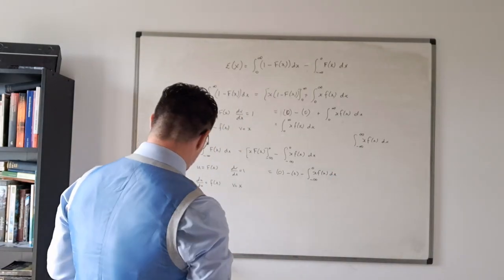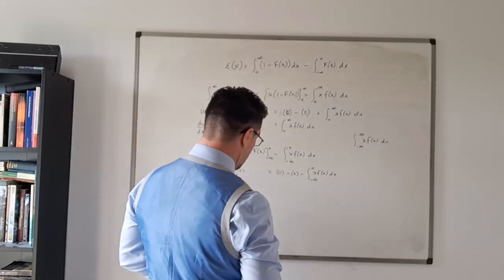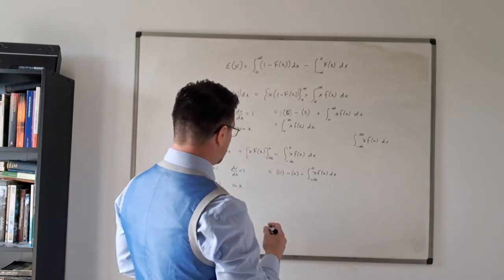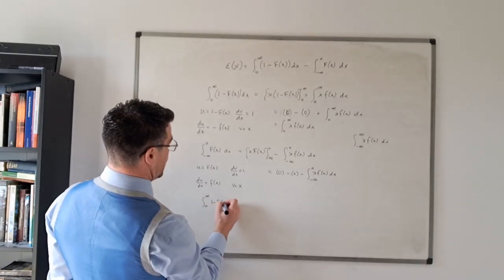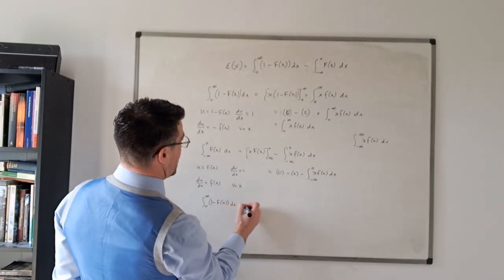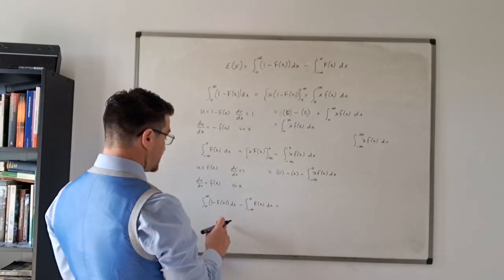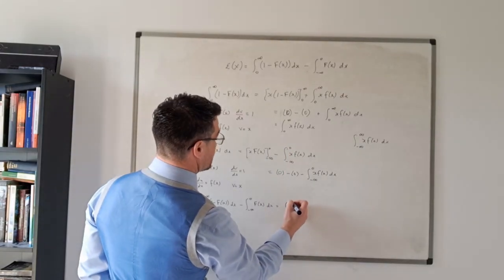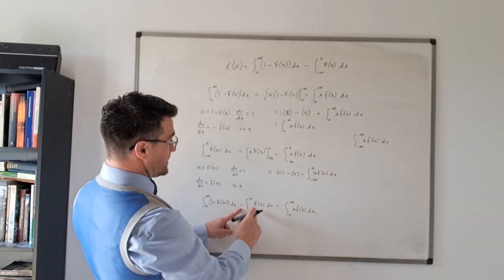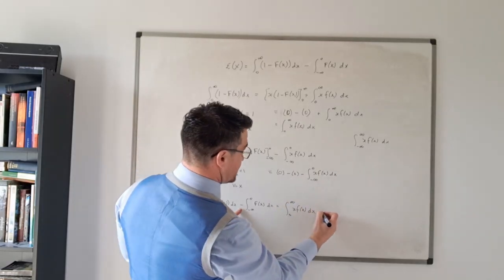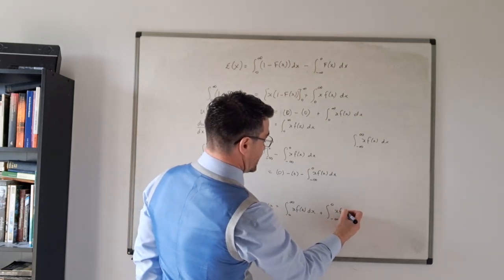Okay, so therefore this thing up here, where can I write it? Let's write it down here. So the integral from 0 to infinity of 1 minus F of x dx minus the integral from minus infinity to 0 of F of x dx is equal to, this we found was equal to the integral from 0 to infinity of x f of x dx minus minus x, so that's going to be plus the integral from minus infinity to 0 of x f of x dx.